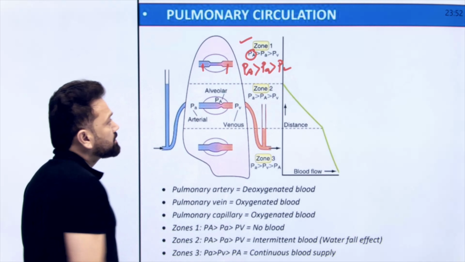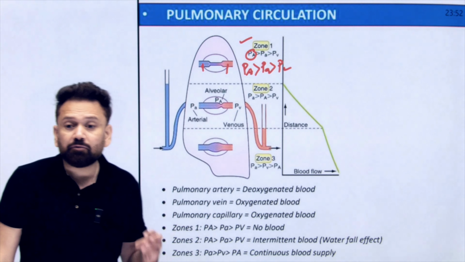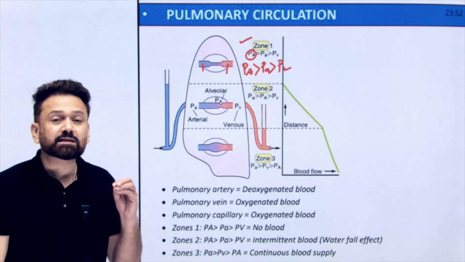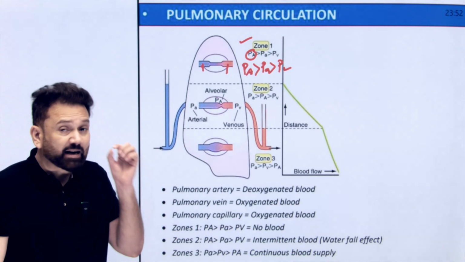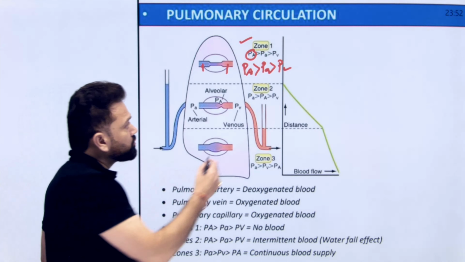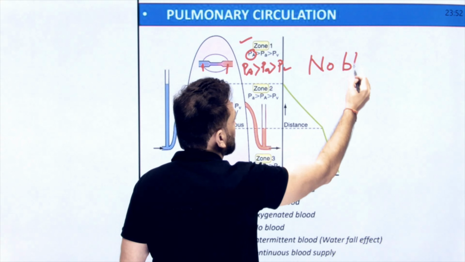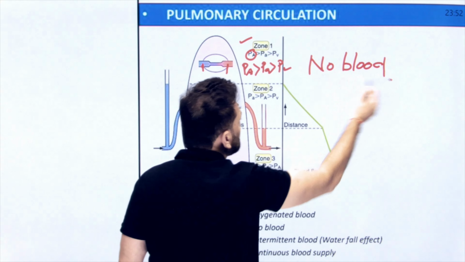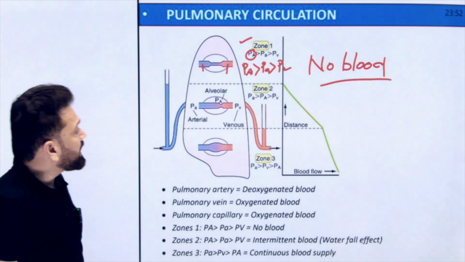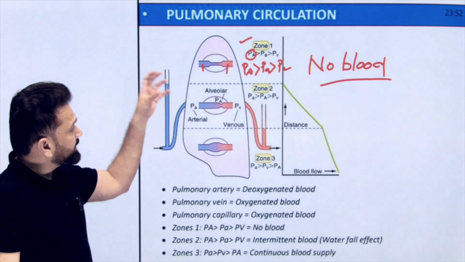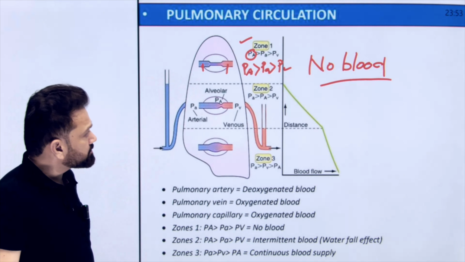You can see here, in Zone 1, alveolar pressure is maximum. So practically speaking, in Zone 1, there is no blood. Why no blood? Because bigger alveoli are going to compress artery as well as vein.